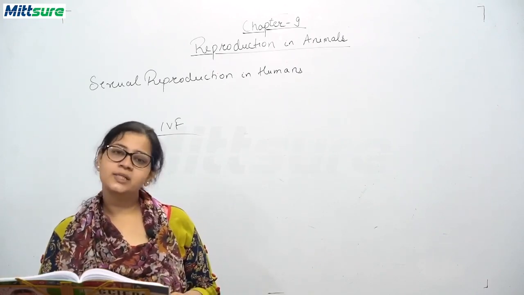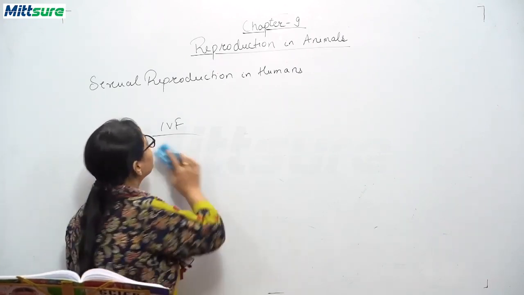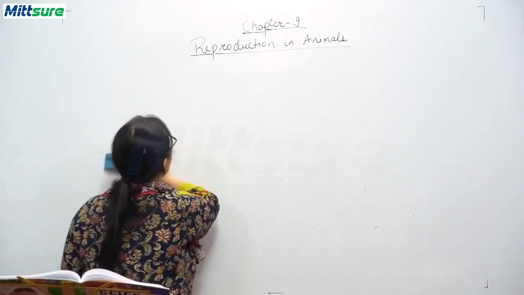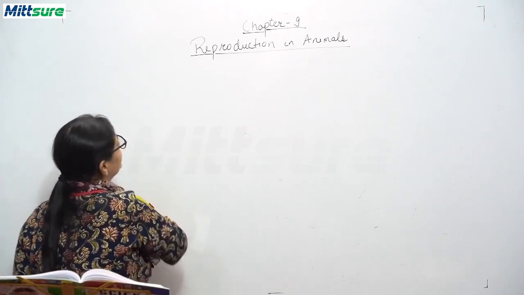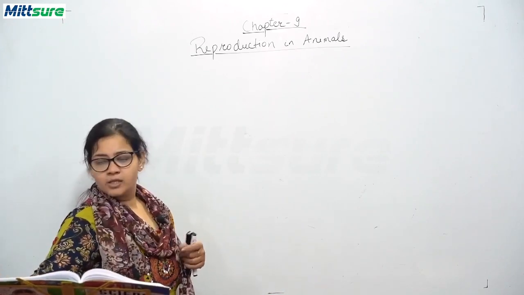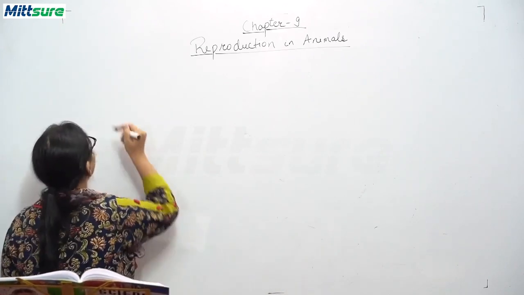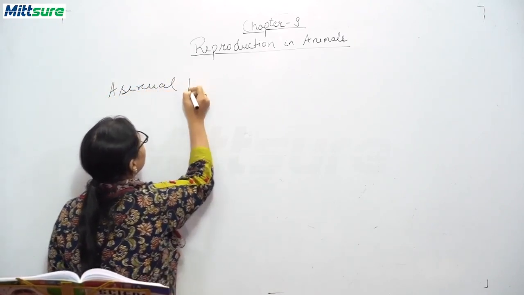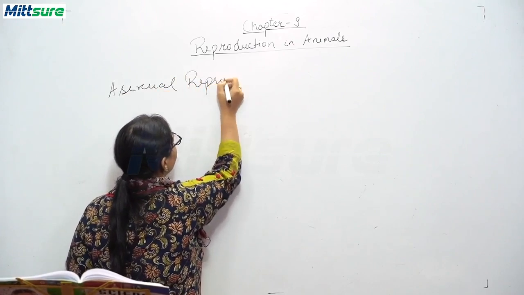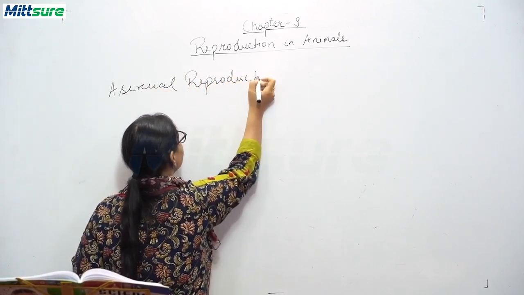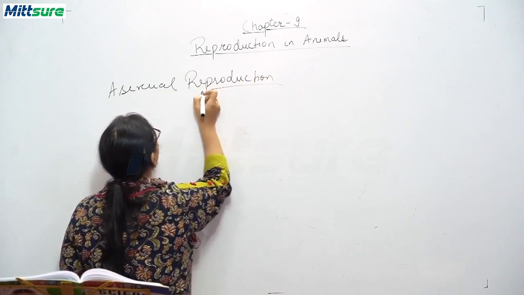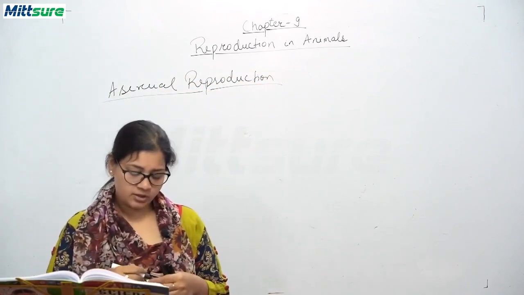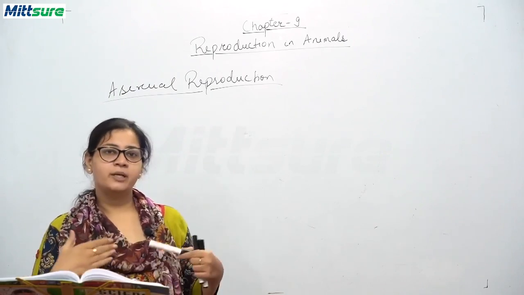Okay, now we will be discussing asexual reproduction. So I have told you that asexual reproduction generally unicellular organisms में होता है. So we'll be discussing asexual reproduction. Okay. So बच्चा, ये जो आपके asexual reproduction has many types of methods.